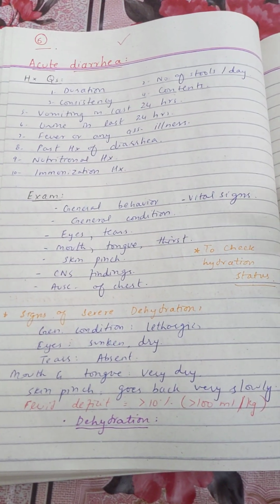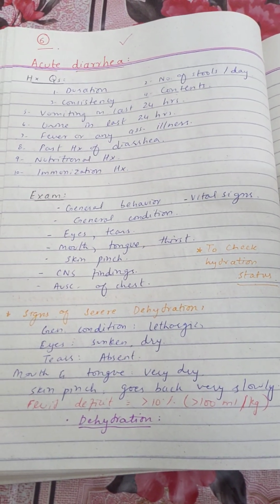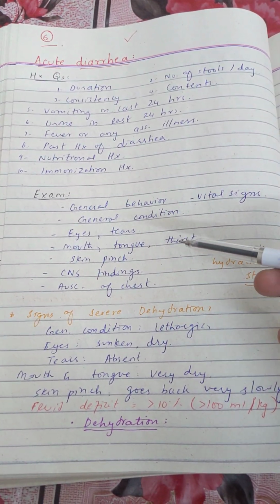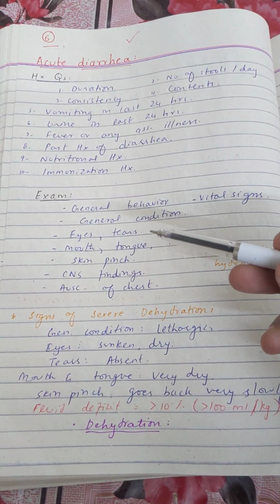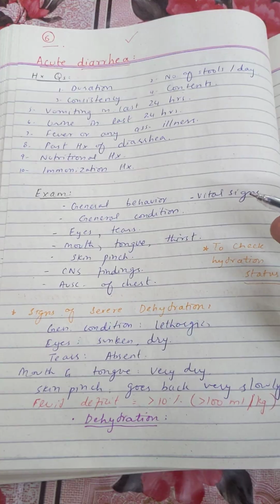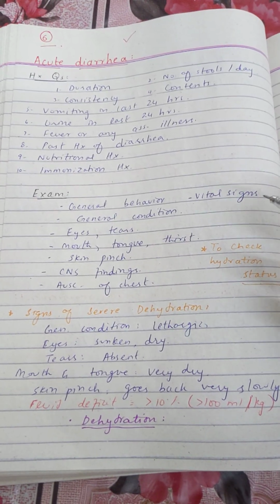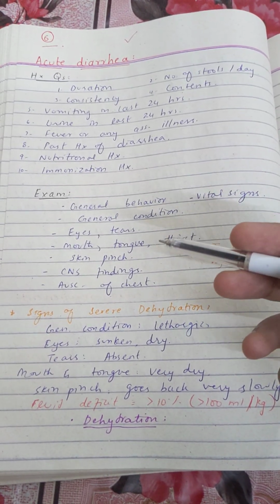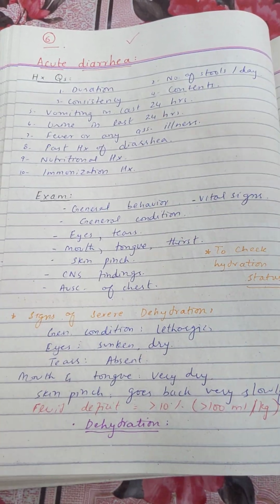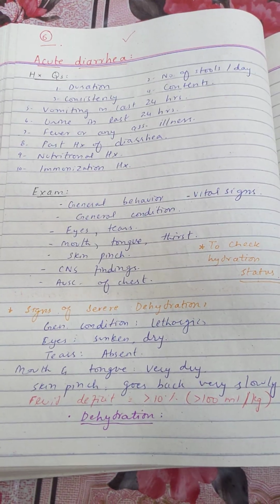And in order to check the hydration status, what you need to see is the mouth, tongue and thirst of the patient, the skin pinch, the eyes for tears and the general condition. And you also check the urine output, which also indicates hydration status. So tears in the eyes, the moistness of the mouth or tongue, the skin pinch and the urine output will indicate the hydration status of the child.